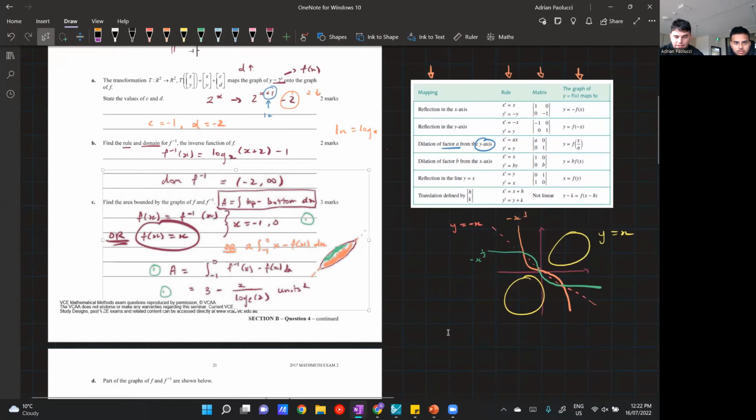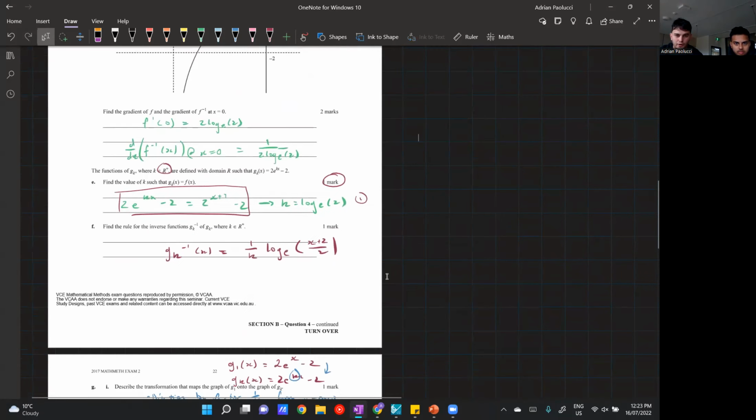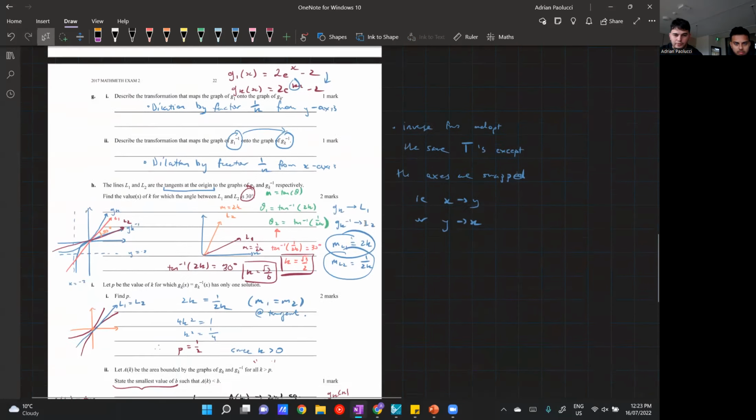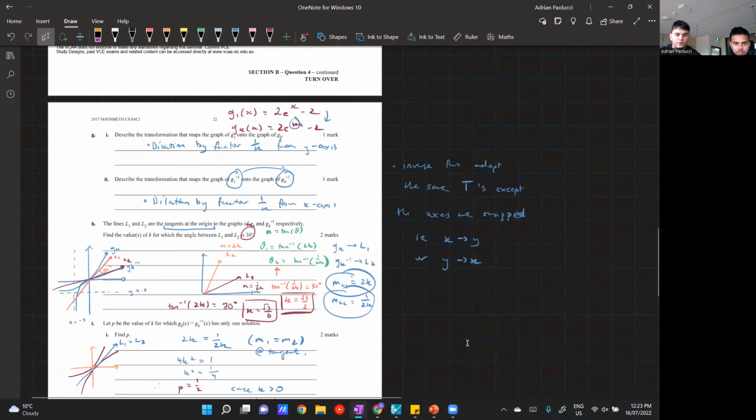But then as you go lower, it gets a bit harder, and a bit harder. This one's just subbing values into the grading function. This is purely done on the calculator. This question will be classified as pretty easy. But then as you go further down, the questions get more and more difficult. So what we do as tutors is get you from a question like this to break into a question like this.